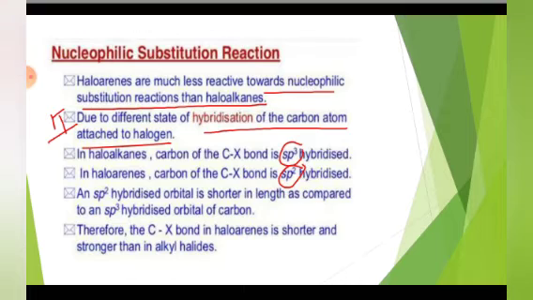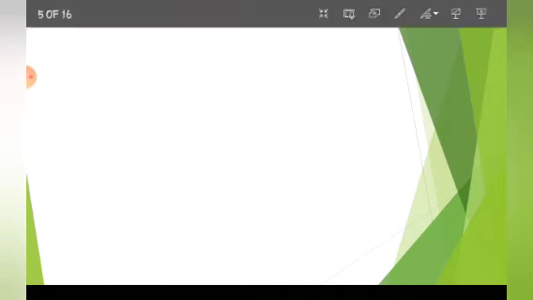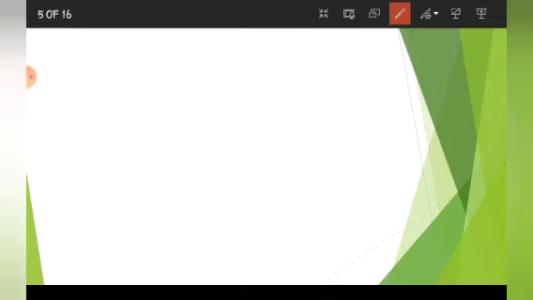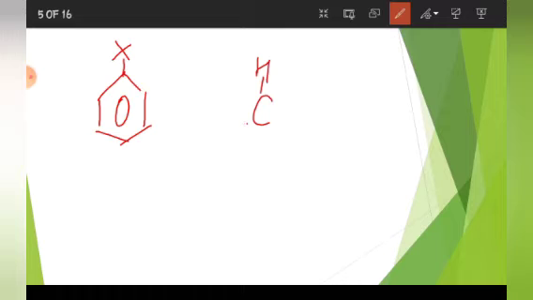If I take the example of this haloarene, with an X, and compare any haloalkane, what I have written here is haloarene and this is haloalkane.